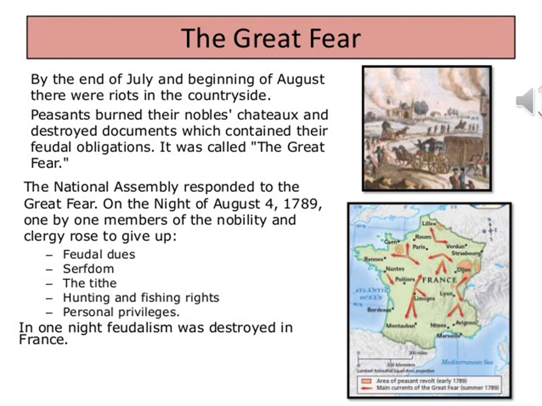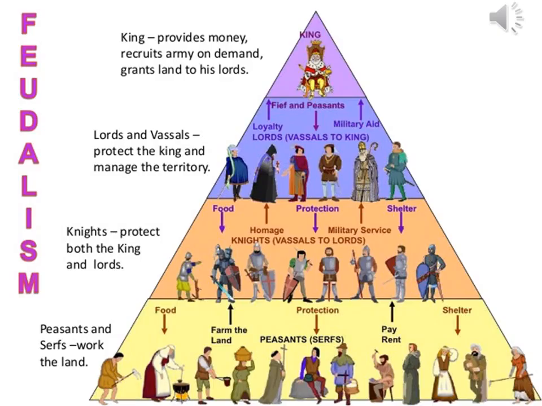On the night of 4th August 1789, the Assembly passed an order abolishing all feudal system of obligations and taxes. Members of the clergy were forced to give up their privileges, the tithe was abolished, and lands owned by the church were confiscated by the state. In one night, feudalism was destroyed in France. Now let us understand the feudal system of obligations or feudal dues.